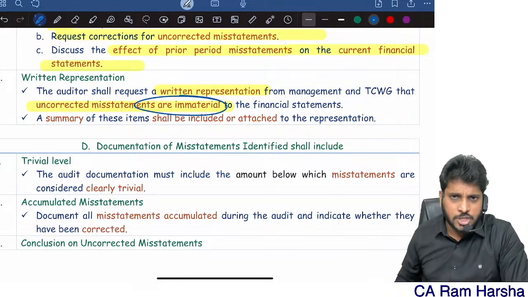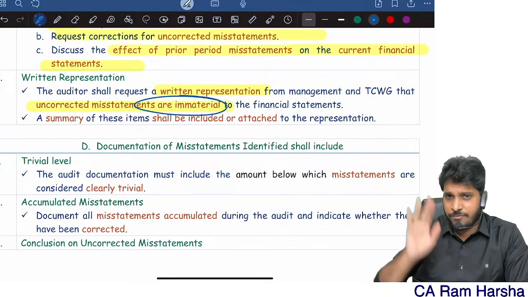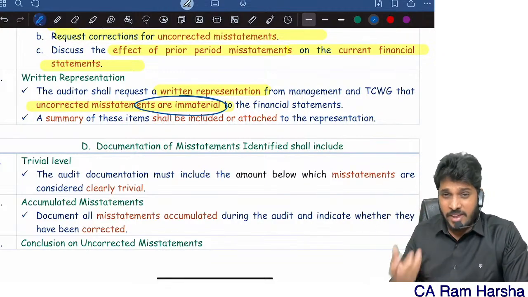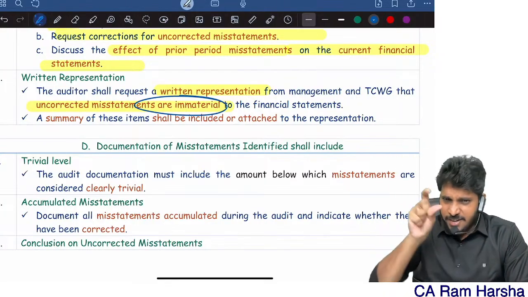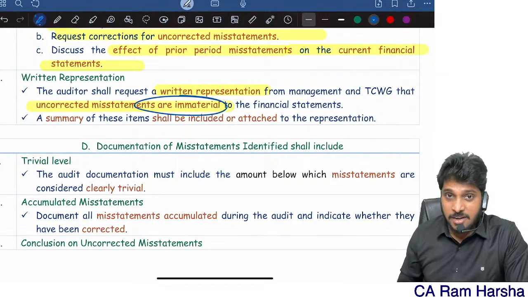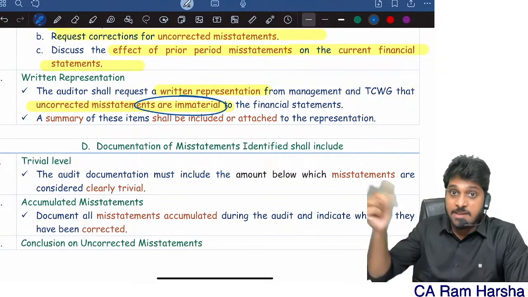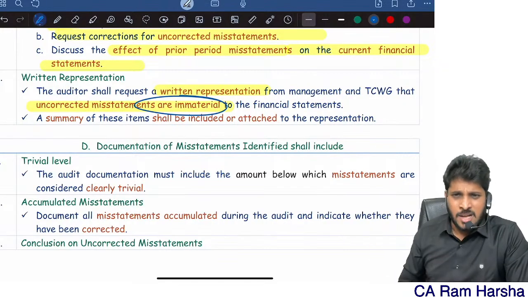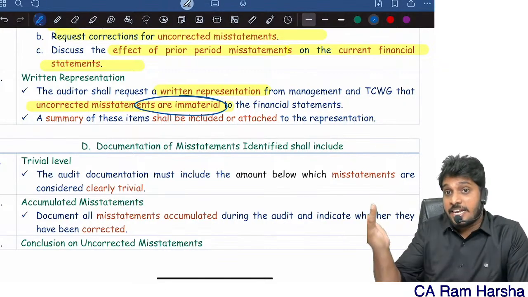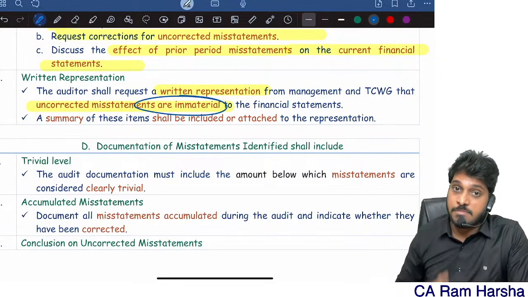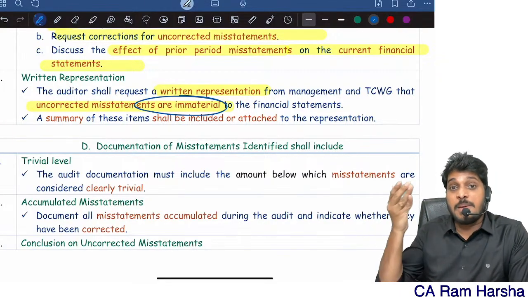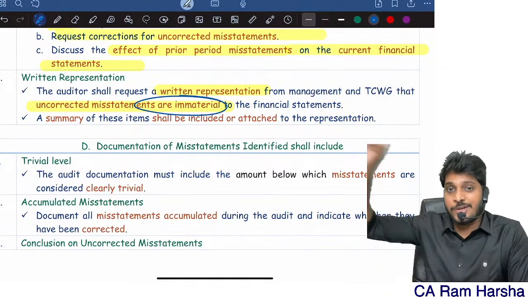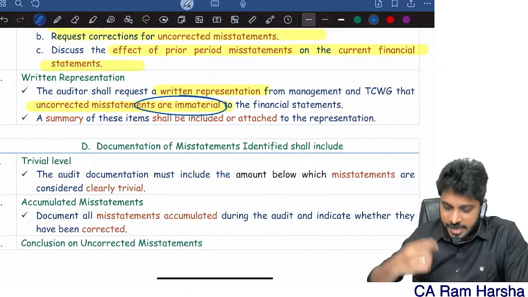Like, I communicated with top management. First I communicated with management, they refused, and I asked them the reason. Then I felt that their answers were not correct. Then I communicated to top management. Top management rectified some mistakes, but they didn't rectify others. Now when I ask them why they are not rectifying some mistakes, they say that they are immaterial, sir. They are immaterial, sir, so we don't have to rectify them. Get a declaration that they believe it is immaterial. Get a declaration that the uncorrected misstatements are immaterial. That is the reason why top management is not correcting them. Like that, get a declaration.